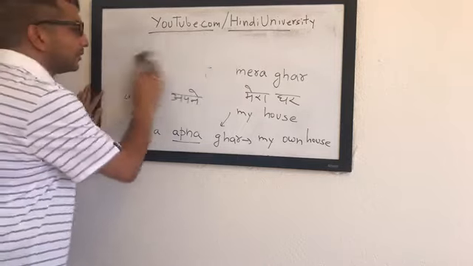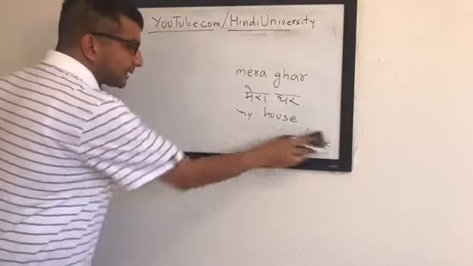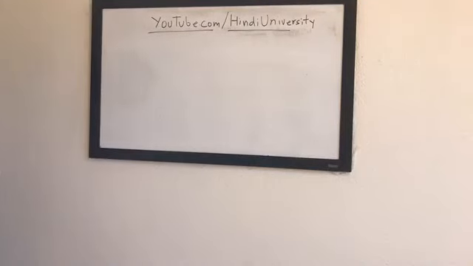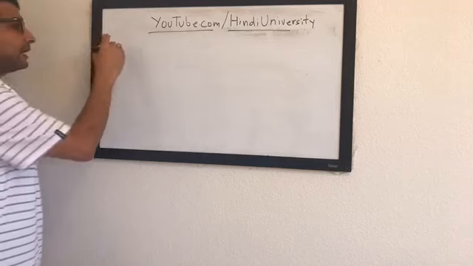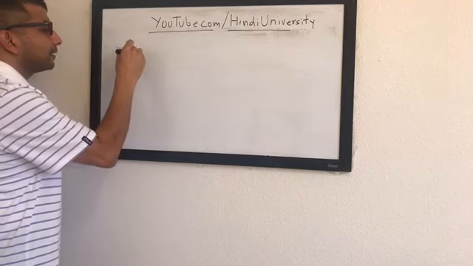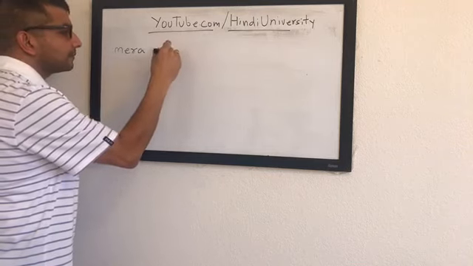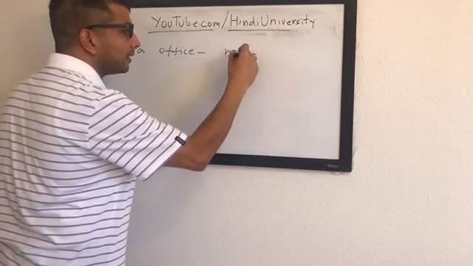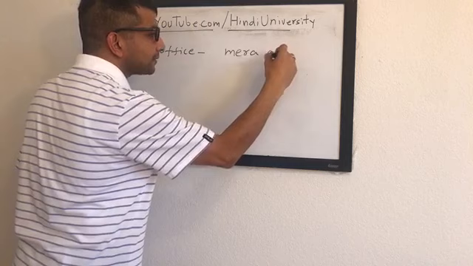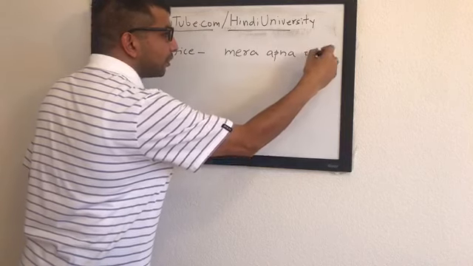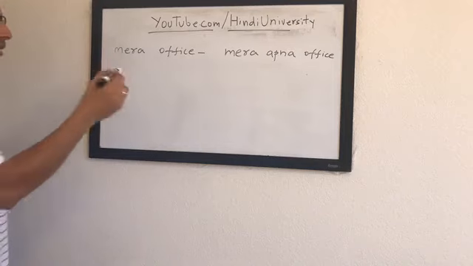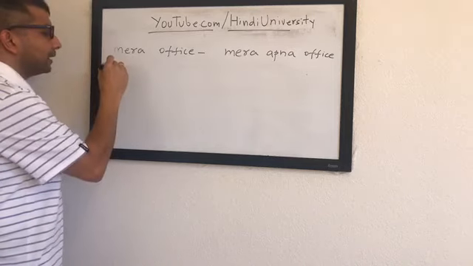There's nothing wrong with the previous one as well, but I recommend you use these three as your reflexive pronoun. So let's do some more simple examples before we jump into the complex category. A simple example would be when you say मेरा office. Mera office is my office, and it becomes mera apna office. Notice there is no oblique case here because I am not using any postposition. So mera office becomes mera apna office.